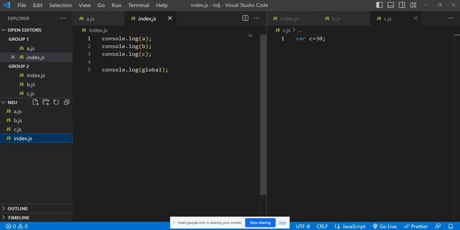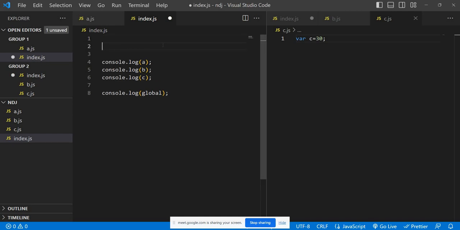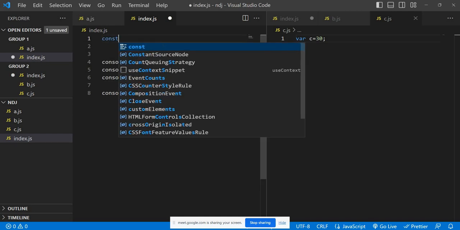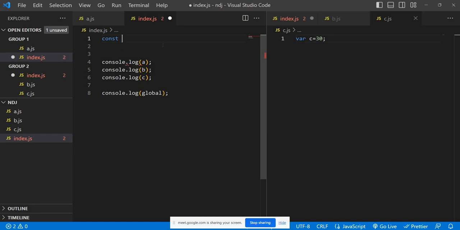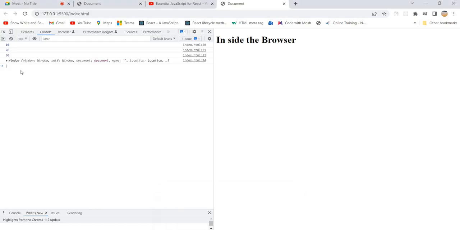In index.js, what do you need to do? Sir, whatever we are writing in HTML is part of the window object, it seems, right? Yeah. If you declare any variable, function, or method, it is part of it. But even though we are exporting and importing these, they are not part of the window object, right?